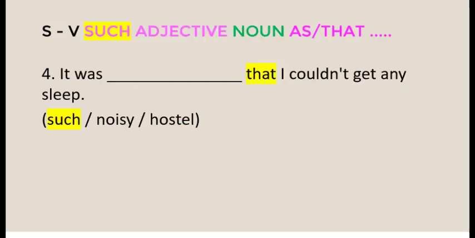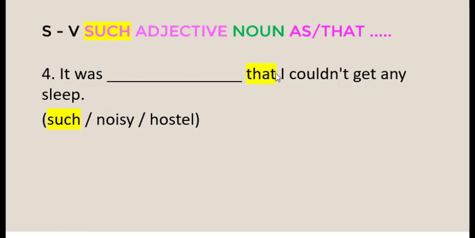This is number 4. It was blank that I couldn't get any sleep. Now, look at the words in the brackets. Such, noisy, hostile. Such is actually the clue for the pattern you have to use. And if you take a look at question number 4, the second clue is also given here.